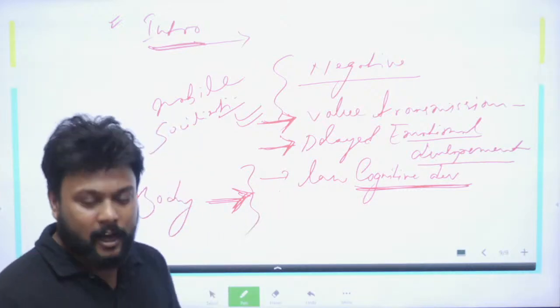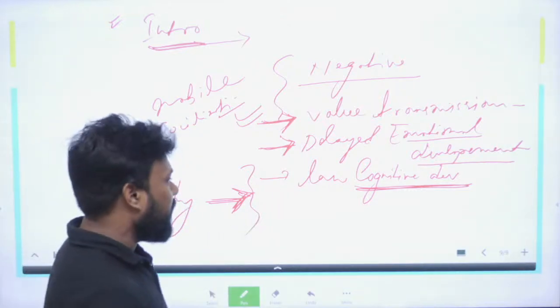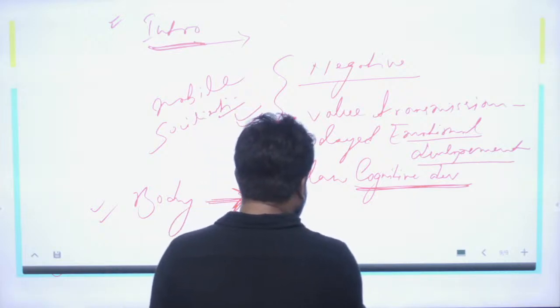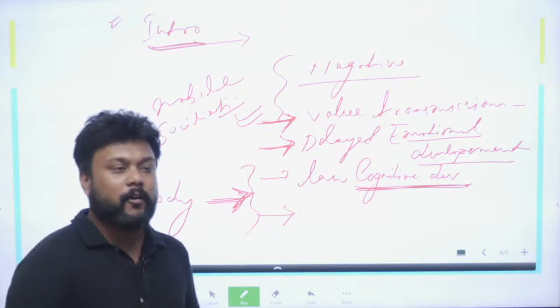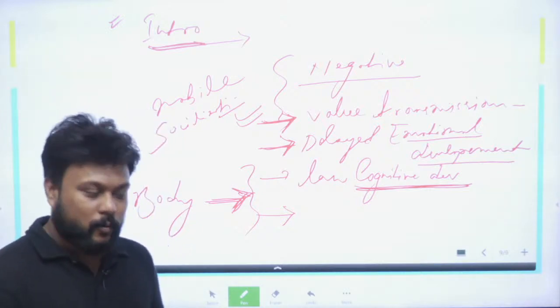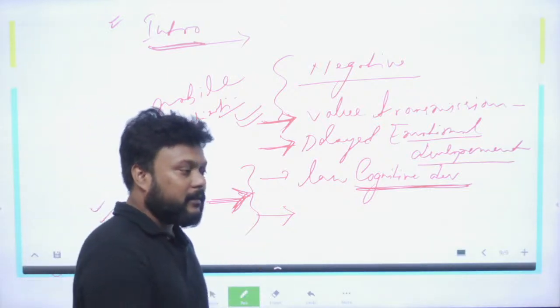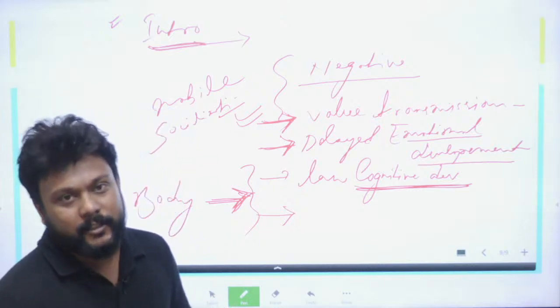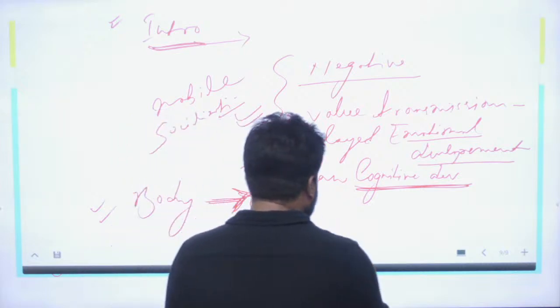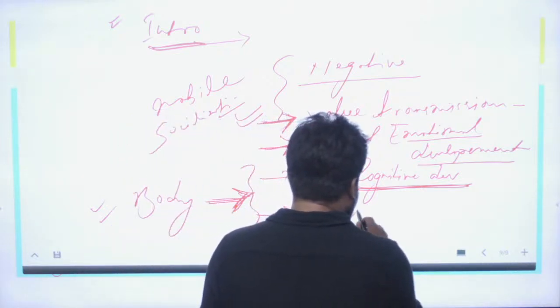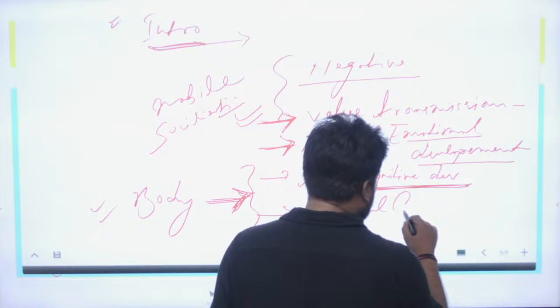The third argument you will set here: too much time on the mobile also exposes the children to harmful rays coming out of the mobile, and also these kids are very much restricted to the home, they do not go outside, and because of this it also impedes their physical activity or capacity.